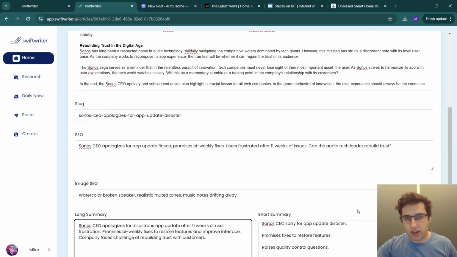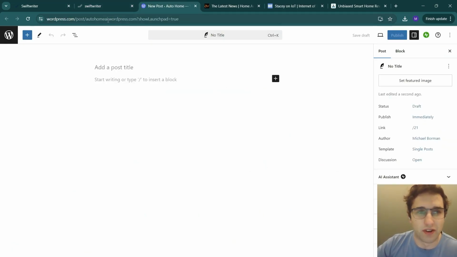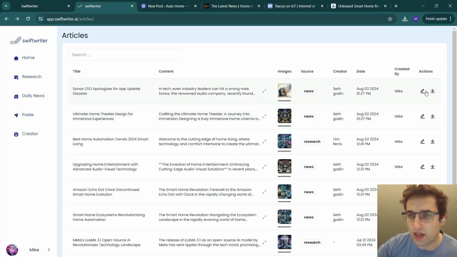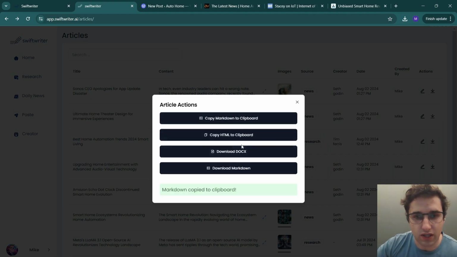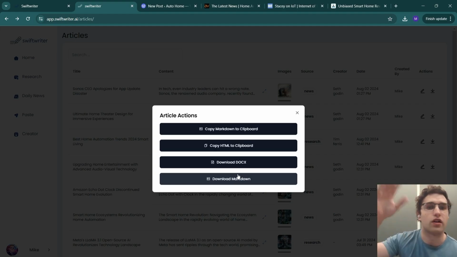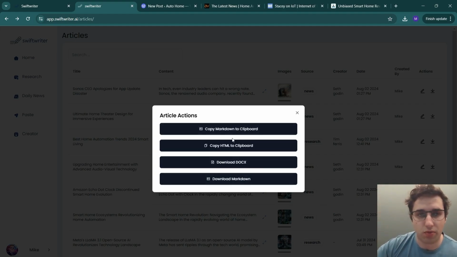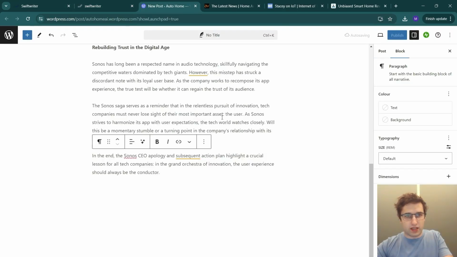So let's save that. Now, let's post that. So I've literally just got onto WordPress, created a whole blog site in under 5 minutes, called it Home Auto. So let's go to the download button. Let's just copy it to Markdown. You can copy it to docs and download, and then this will download with the slug and everything else. But you can just copy this to clipboard in HTML and Markdown. And then let's paste that in.